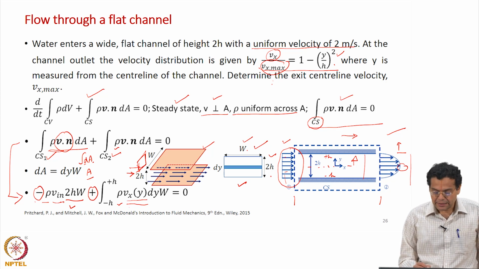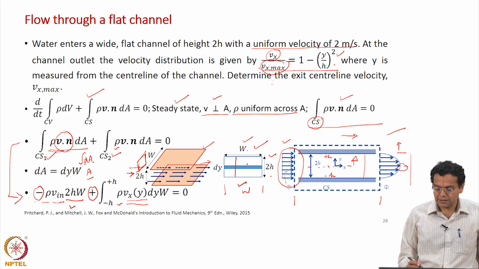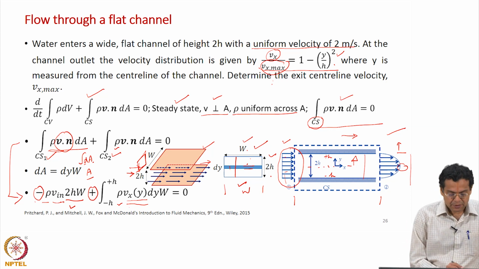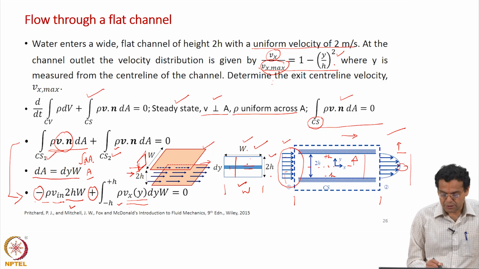This is the outflow, the side view is shown here, and the width is still W, but now because velocity varies along the y direction, along the height, I cannot take the entire 2h. I take a small strip of height dy. So, the area of this strip is dy into W. That area is denoted as dA, which is dy into W.